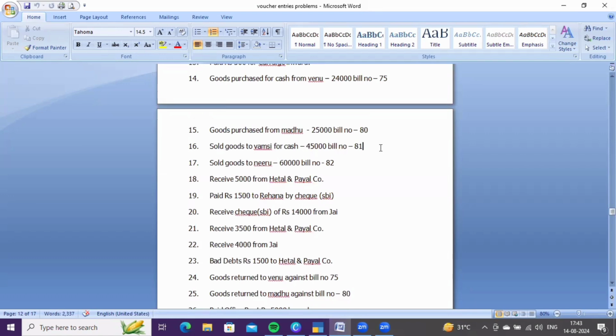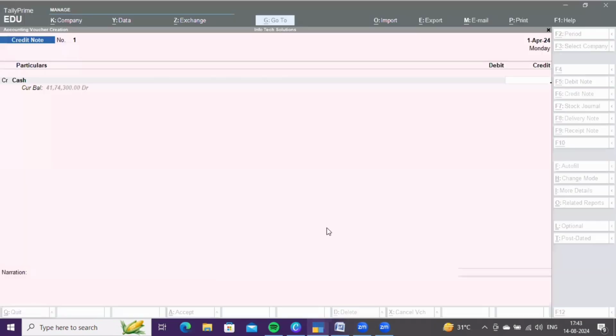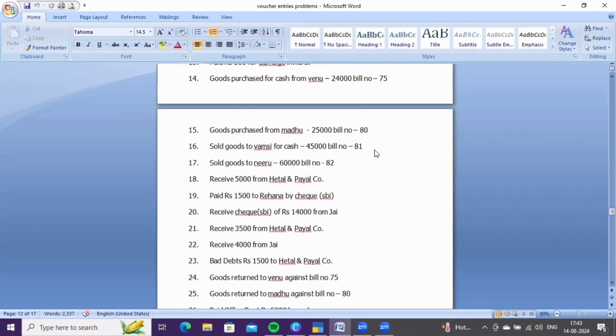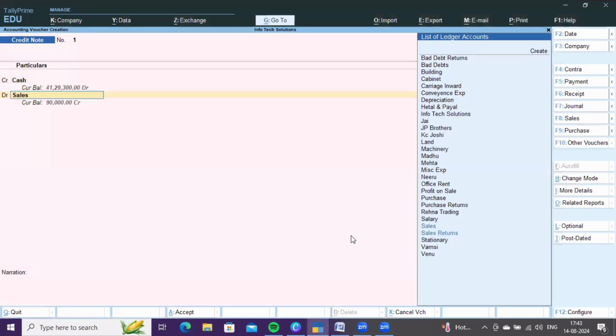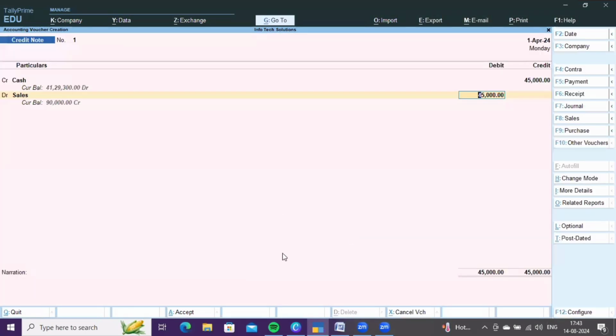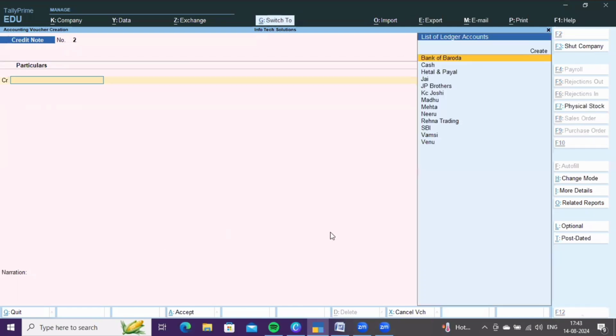Now we need to reverse the transaction. Sales account debit to cash account, because we need to repay the cash which was paid by Vamsi while selling goods. And that's why we need to credit the cash account. How much? 45,000. And debit sales account. Okay? This is nothing but cash sales returns. Then press Ctrl A to save it.